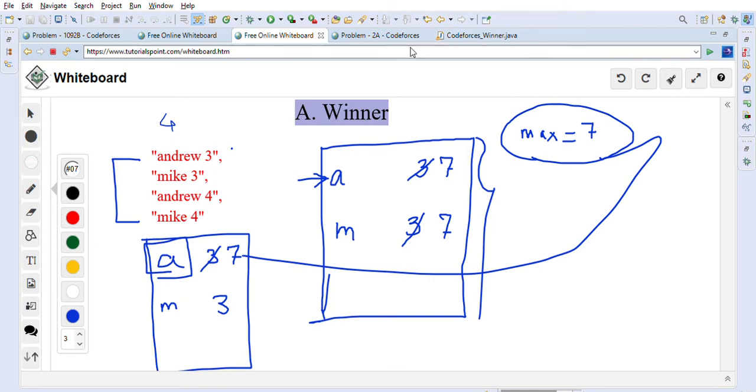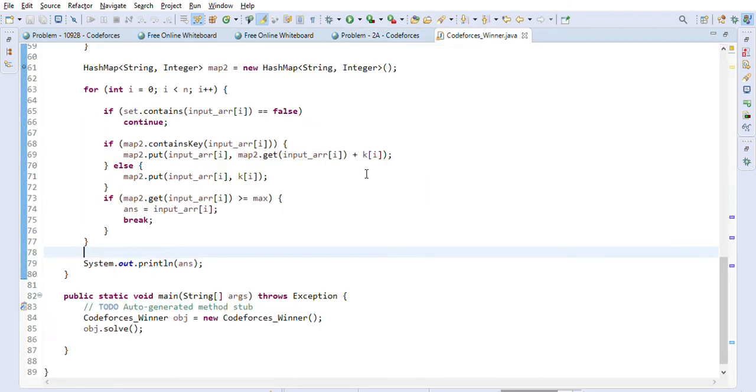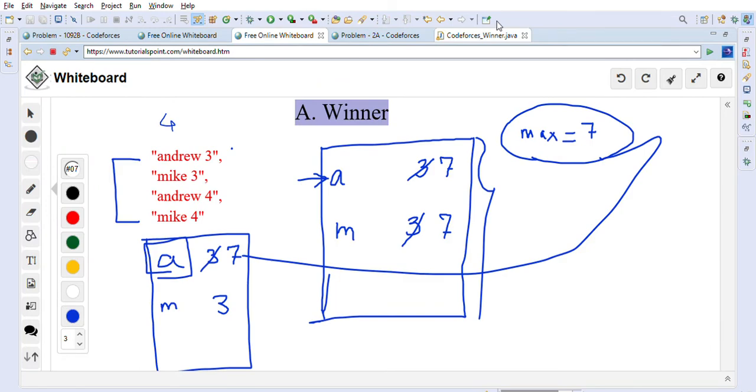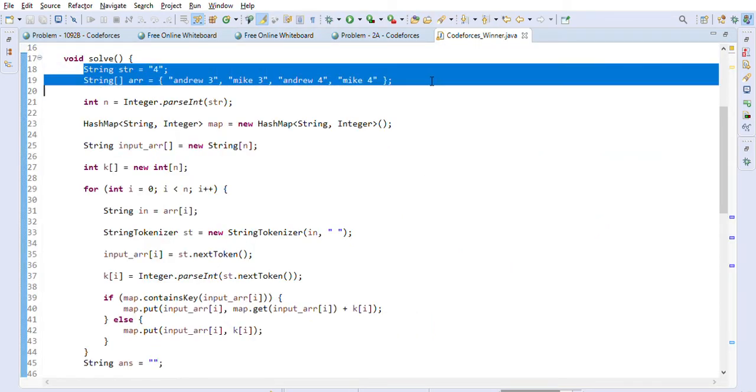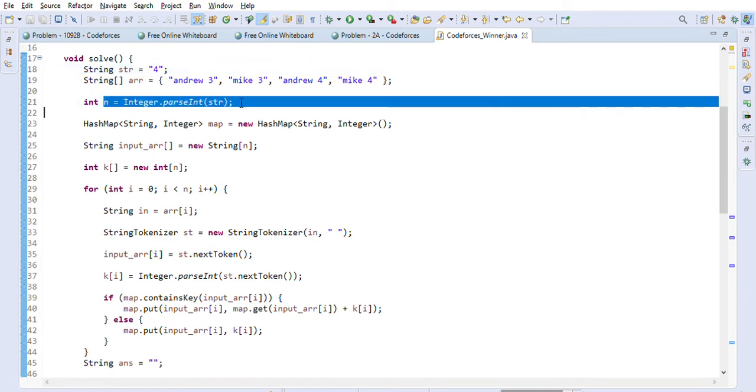So this is the approach to solve this winner problem. I hope you got the point. So let's move to the Java code for this problem. The Java code is the same as we explained on this whiteboard. First, this is the input that is given to us. This is the same example that we took on the whiteboard. Now n is also given to us. N is 4, that is the number of rounds of the game.